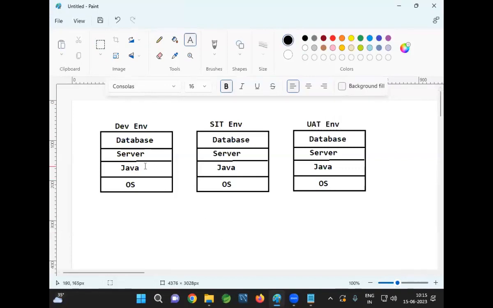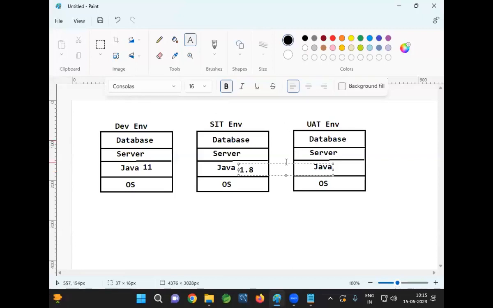For example, in this computer, we installed Java 11 version and our application is developed by using Java 11. So here I installed Java 11 version to run my application. Now, this SIT environment is being prepared by another DevOps engineer. By mistake, they installed Java 1.8 version.